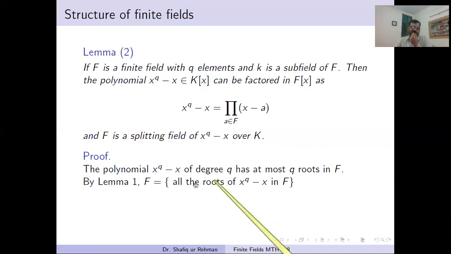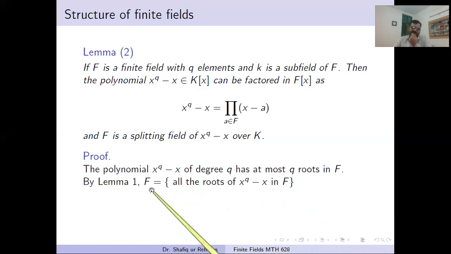F is the bigger field. By lemma 1 in the previous lesson, which we can call Fermat's little theorem, in a finite field, when we take the power q of every element, it equals that element. So all the elements of this field will be roots of this polynomial. By using that lemma, all the elements of F will be roots of this polynomial.